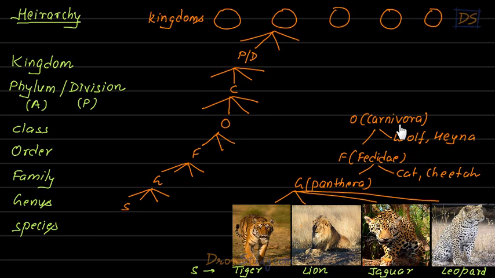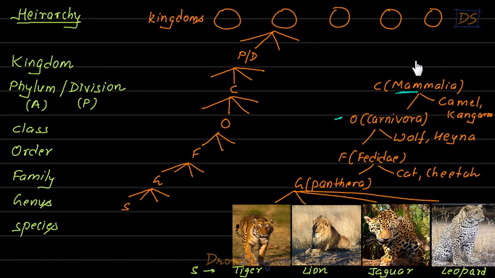Carnivora, students. Carnivora. So this is an order, and Felidae is one family in that order. There are many more families, so many more animals will come in this order, students. You understand? Then above order we'll have class, students. So the class here is Mammalia. So Carnivora is one group in this class that is called Mammalia. And obviously there will be many more animals in this class like camel, kangaroo, and so many other animals.